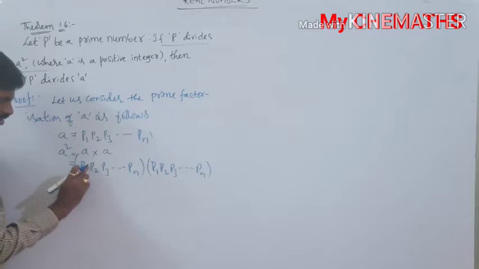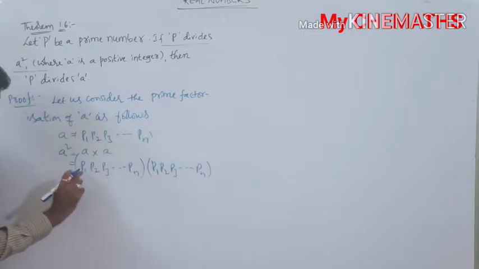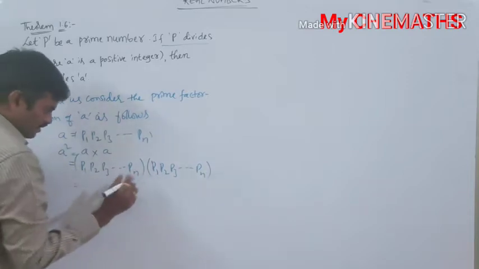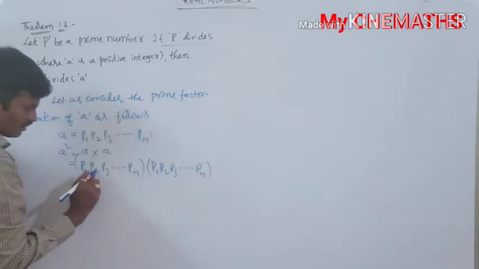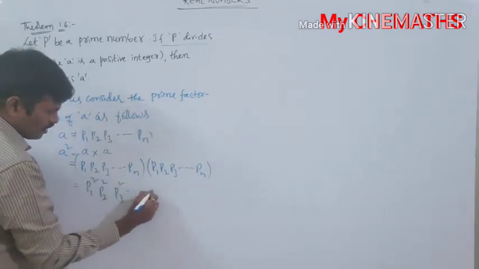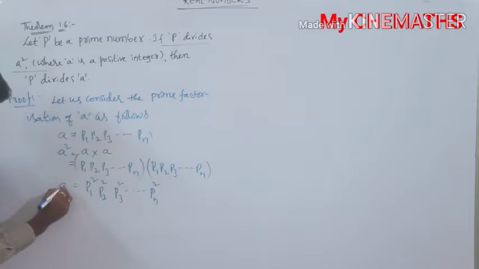The relation between these two is a product. If you multiply a into a, we get a square. Similarly, p1 into p1 is p1 square, p2 into p2 is p2 square, p3 square, so on pn square. This is the value of a square.